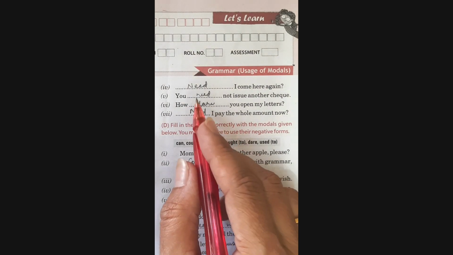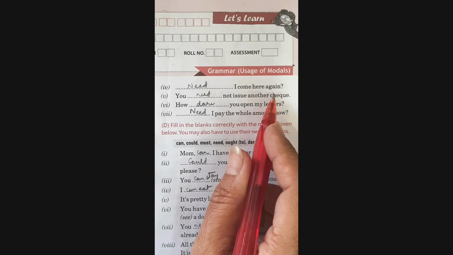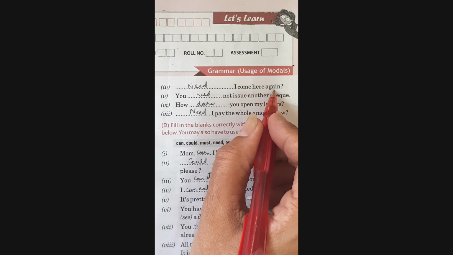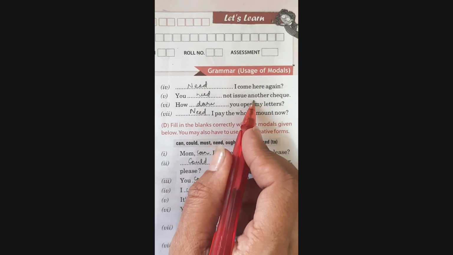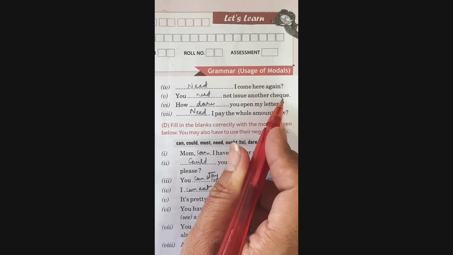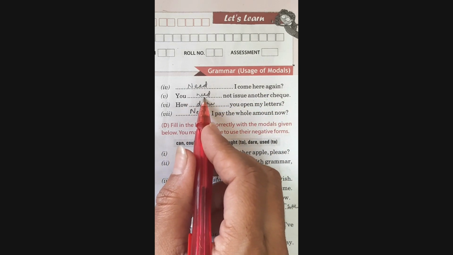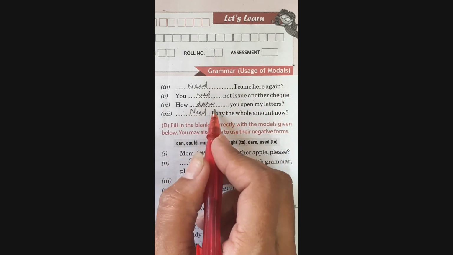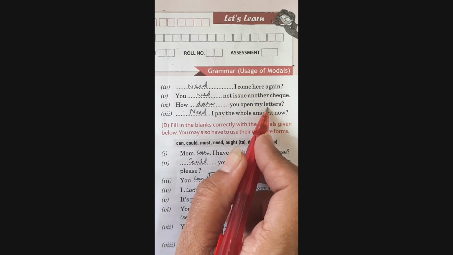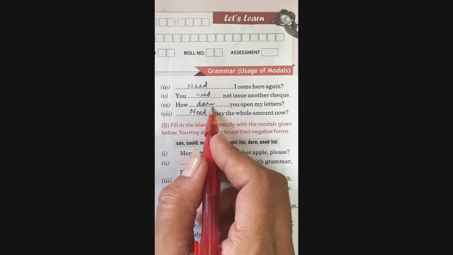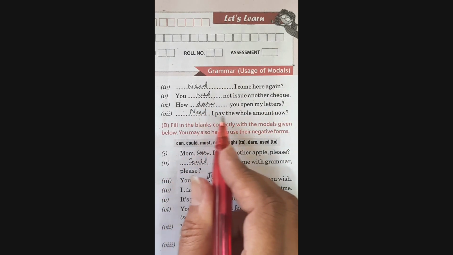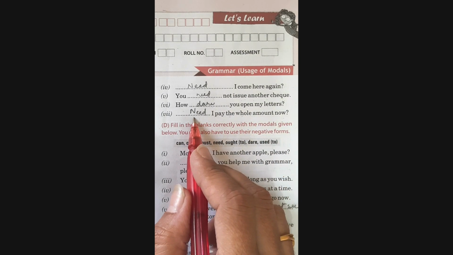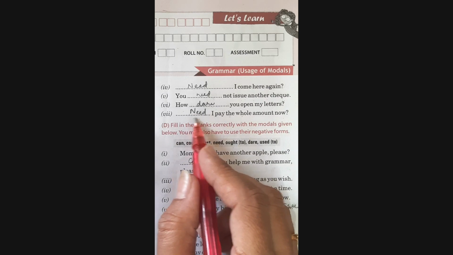The next one, dash I come here again, means I'm asking for necessity here. So I put here need I come here again. You dash not issue another check. Again talking about necessity. So I inserted here need. You need not issue another check. How dash you open my letters? Again talking of courage. So I'll use the modal dare. Dash I pay the whole amount now? Again talking about necessity. So I have used the modal need here.